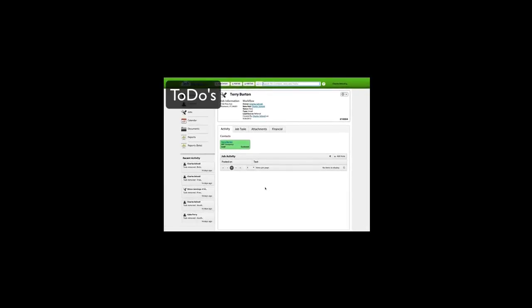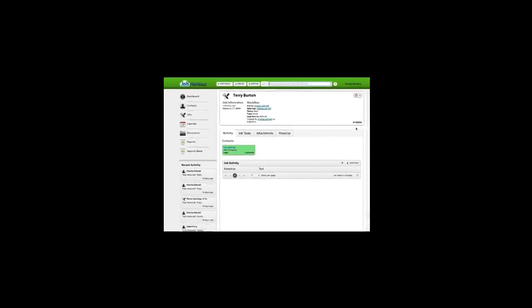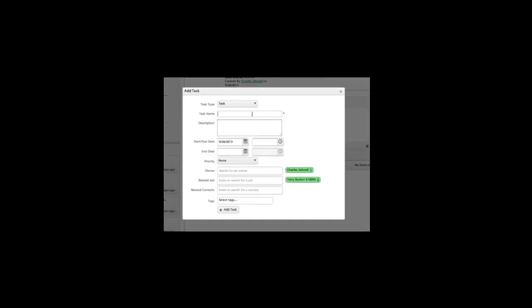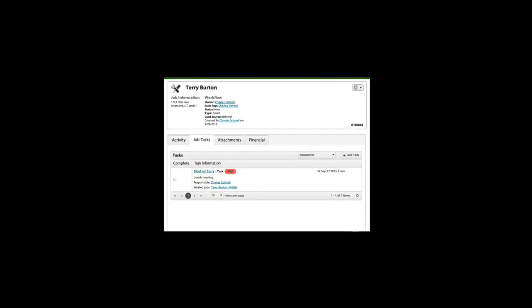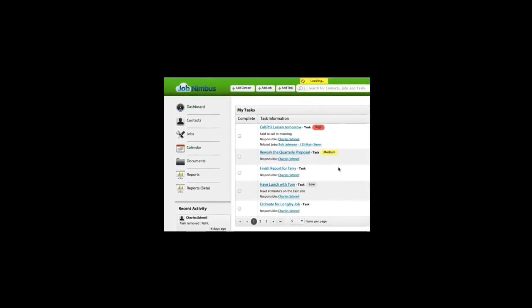You can track to-dos, reminders, follow-up activities, appointments, and even schedules using JobNimbus tasks. Tasks can be added to contacts or jobs. Enter a task name and set a due date and time. You can create tasks for yourself or for other team members. When you add a task, it will appear on the job screen, on your dashboard, and on your calendar. We'll also send an email to remind you about tasks that are due each day.